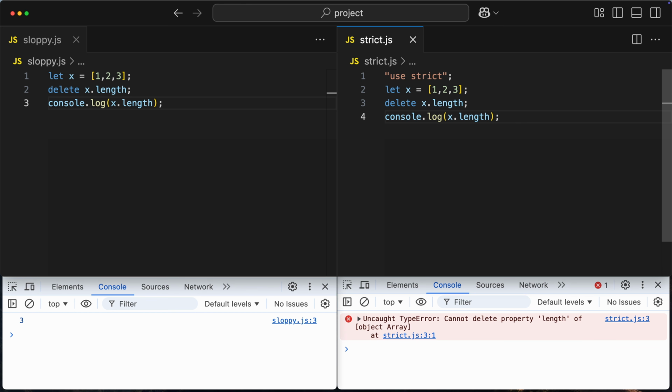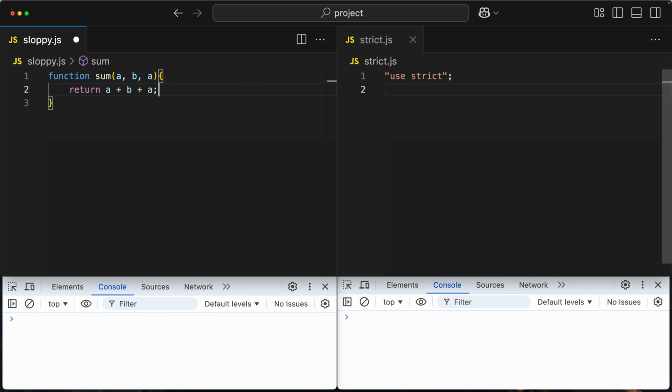The other fix introduced by strict mode is the way duplicate parameters are treated. Let's define a function that simply adds 3 numbers together. Normally, we would define parameters as a, b, c, but let's say that we made a mistake and instead of c we have another a. Well, now we have 2 parameters with the same name, so which a exactly am I referencing in my code?